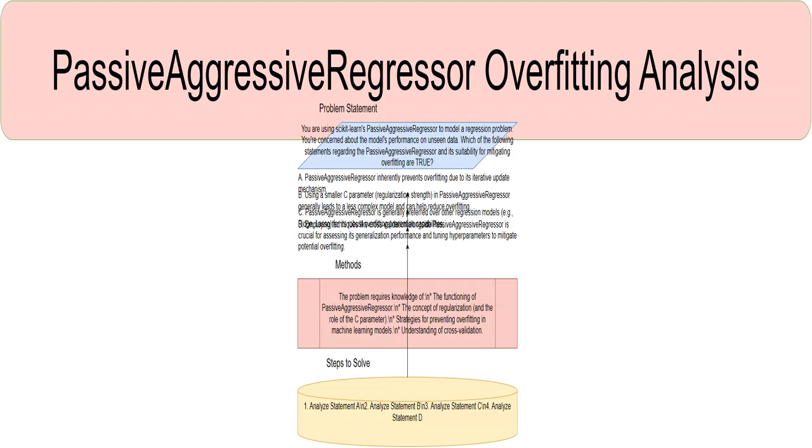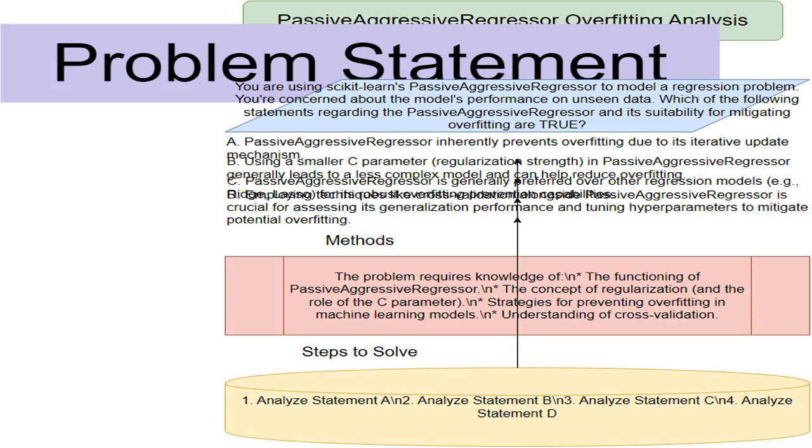I'm analyzing how well PassiveAggressiveRegressor, a machine learning model from sklearn, handles overfitting. Overfitting happens when a model learns the training data too well, performing great on that data but poorly on new, unseen data. I want to understand how to prevent this. We're using PassiveAggressiveRegressor for a regression problem, predicting a continuous value. The challenge is to figure out which statements about this model and its resistance to overfitting are correct.